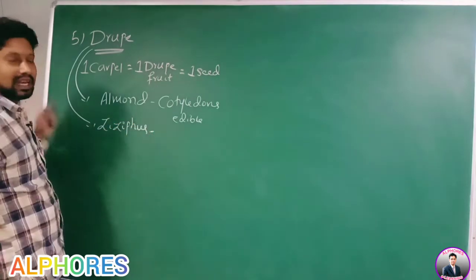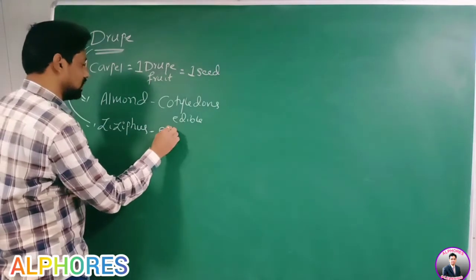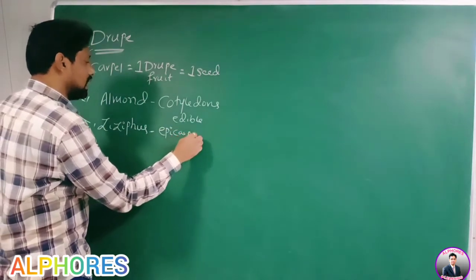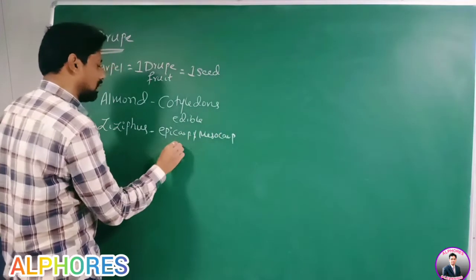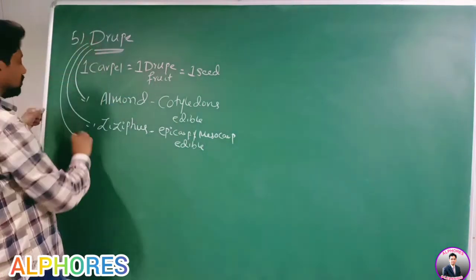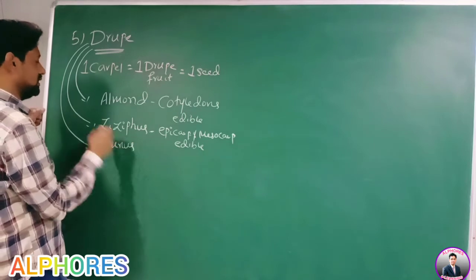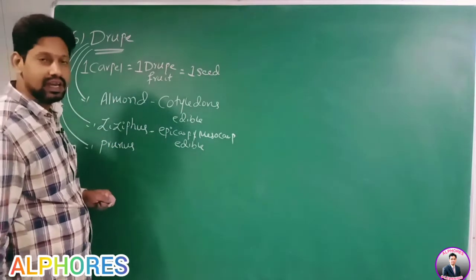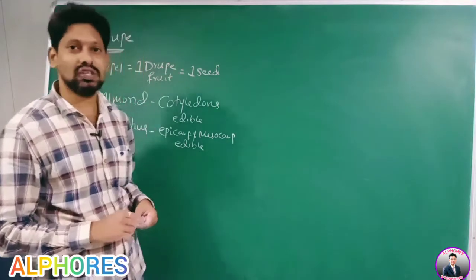In case of Ziziphus, what is edible? Epicarp and mesocarp are edible. Another example for drupe: Prunus. All these are examples of drupe.